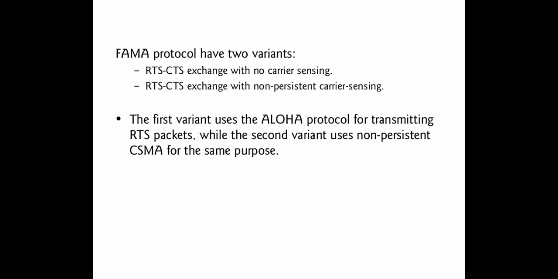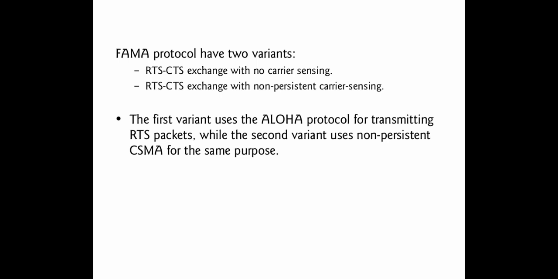There are two variants within these FAMA protocols: RTS CTS exchange with no carrier sensing, and RTS CTS exchange with non-persistent carrier sensing. The variant with no carrier sensing uses the Aloha protocol for transmission of the RTS packet, whereas RTS CTS exchange with non-persistent carrier sensing simply uses CSMA for the RTS request.